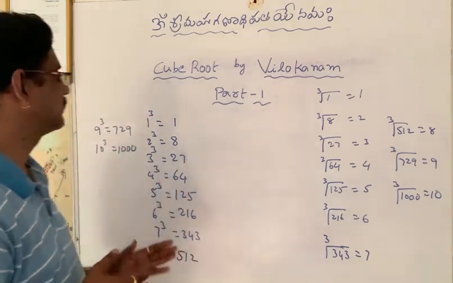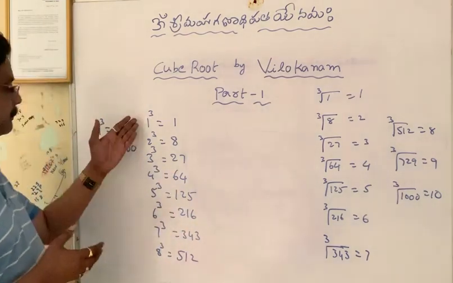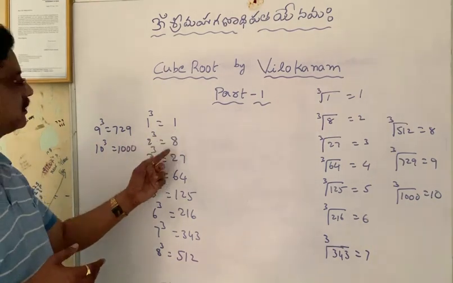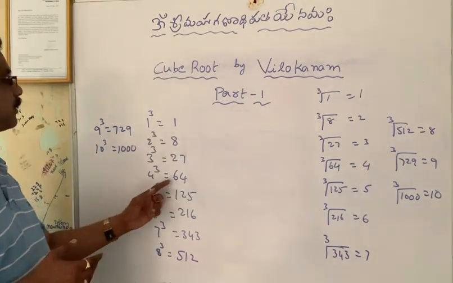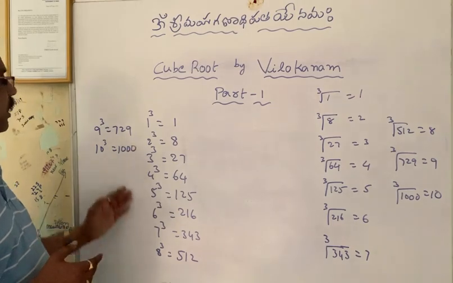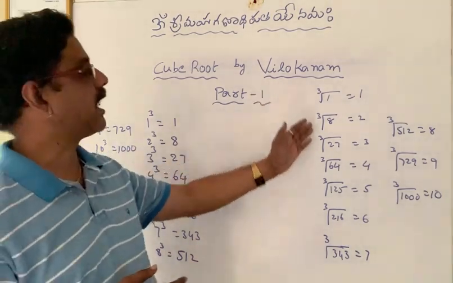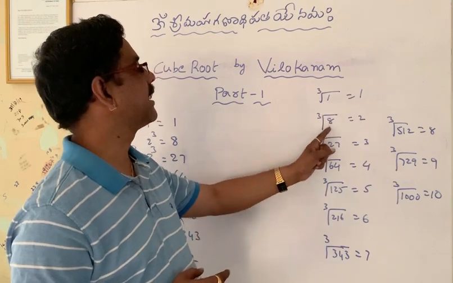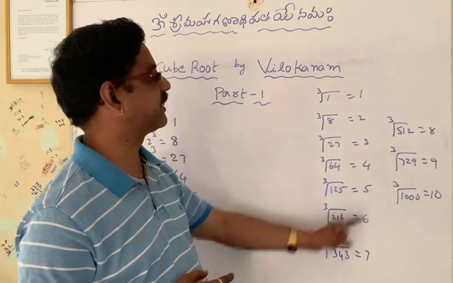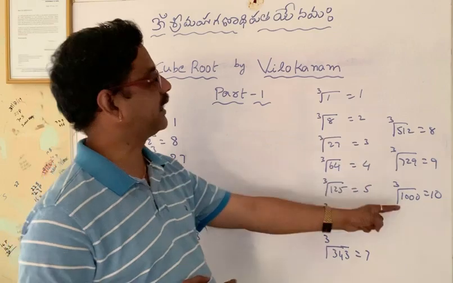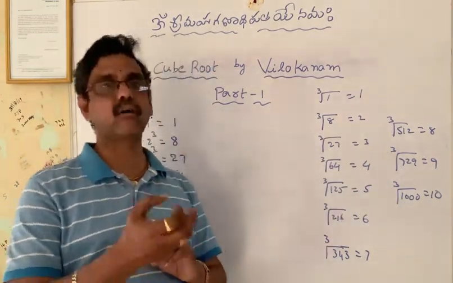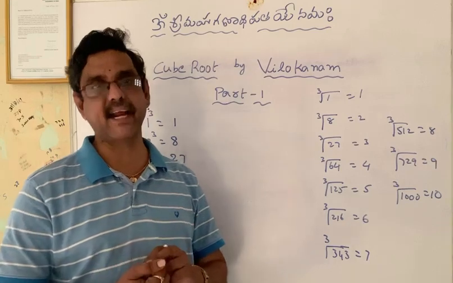For that, here I wrote cubes of the first 10 natural numbers: 1 cube 1, 2 cube 8, 3 cube 27, 4 cube 64 and so on. And here I wrote cube roots of the first 10 perfect cubes. So from these two, we have to draw two important statements.